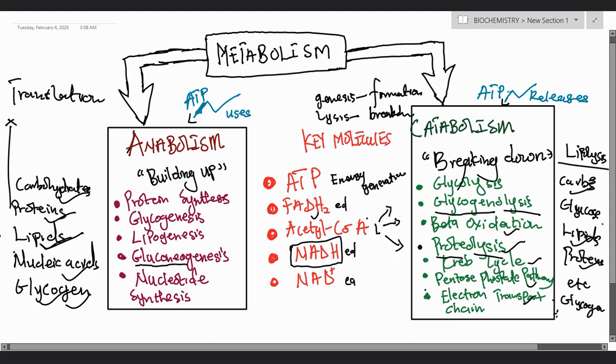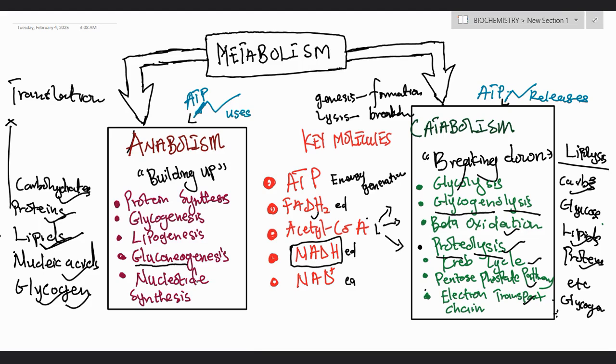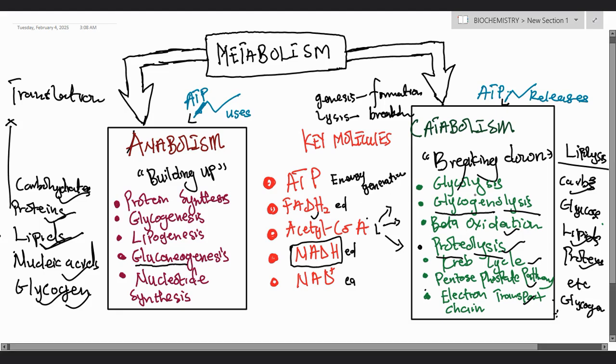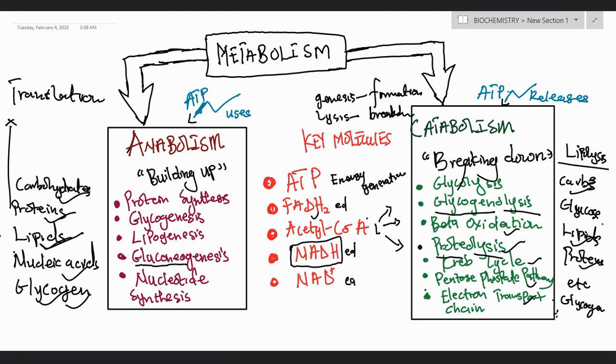So here you could see we have glycogenesis, lipogenesis, gluconeogenesis, synthesis. So we realize that those suffixes tell us what? That it is anabolism. Then if you look at catabolism, you realize the lysis: glycolysis, glycogenolysis, lipolysis, proteolysis. So those ones should tell you that they are catabolic processes.